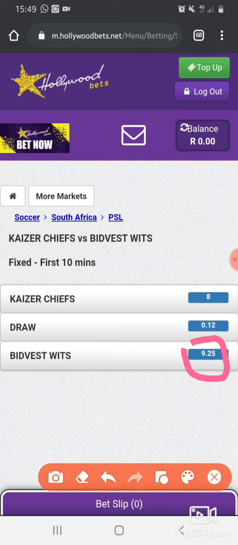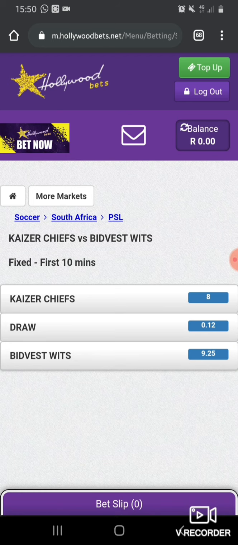Bidvest led that 10 minutes up until it became 11 minutes of the match. That means you will get 9.25, which is 925% of the profit according to your stake.